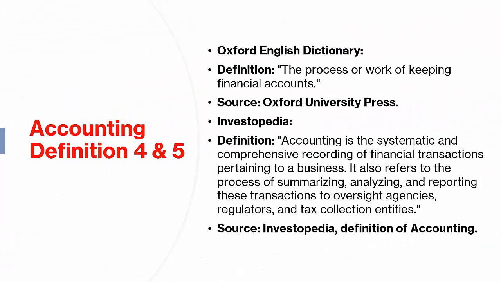4. Oxford English Dictionary. Definition: the process or work of keeping financial accounts. Source: Oxford University Press. 5. Investopedia. Definition: accounting is the systematic and comprehensive recording of financial transactions pertaining to a business. It also refers to the process of summarizing, analyzing, and reporting these transactions to oversight agencies, regulators, and tax collection entities. Source: Investopedia, Definition of Accounting. These definitions encompass the essential functions and purpose of accounting, offering a broad understanding suitable for various contexts.